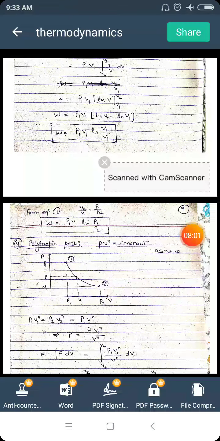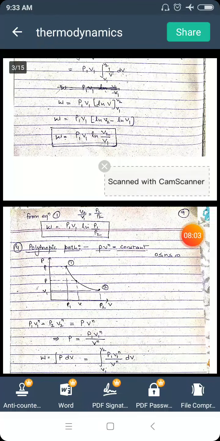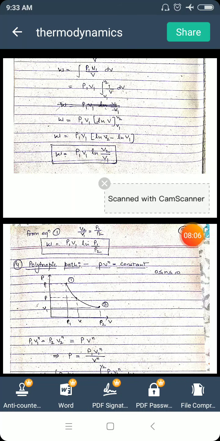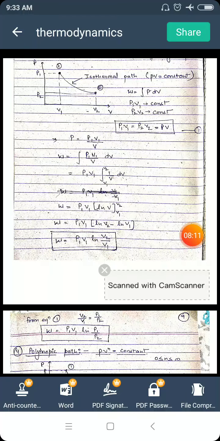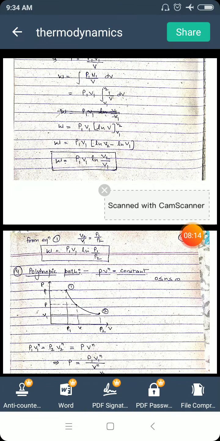So this is the formula for work done in case of isothermal process for a closed system. Now again from equation 1, we can see there is a relation between volume and pressure, which is V2 upon V1 equals P1 upon P2. So in the final formula that we obtained, we can write P1 upon P2 in place of V2 upon V1. So W comes out to be P1V1 ln(P1 upon P2). So this is another form of the formula for work in case of isothermal process.